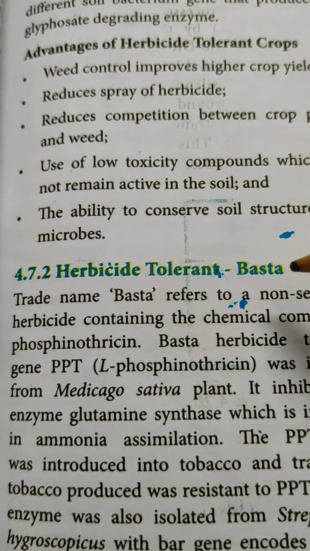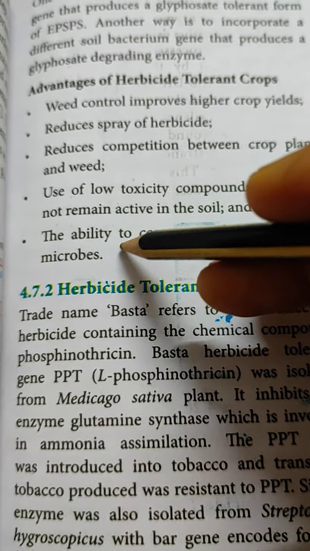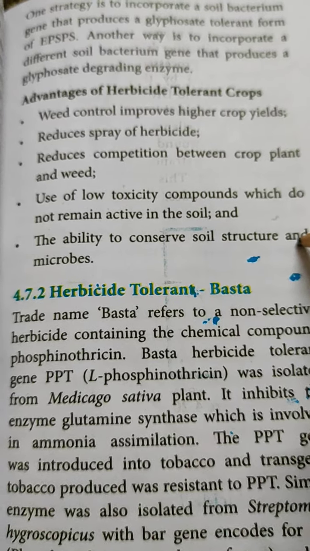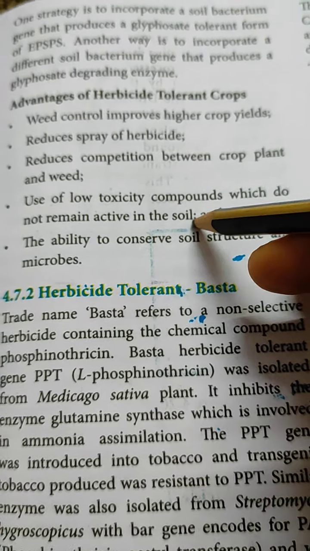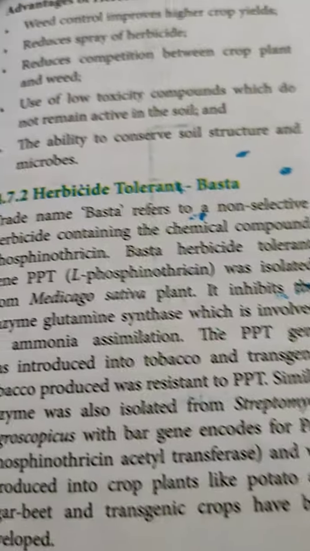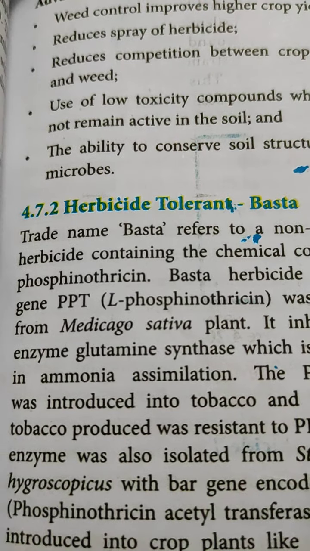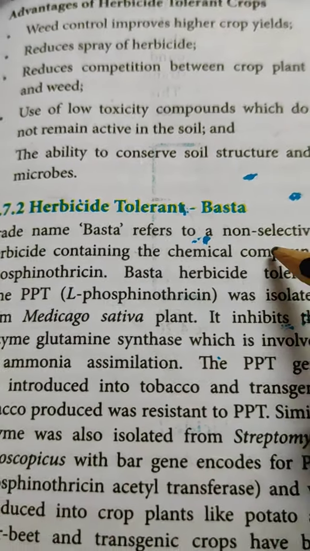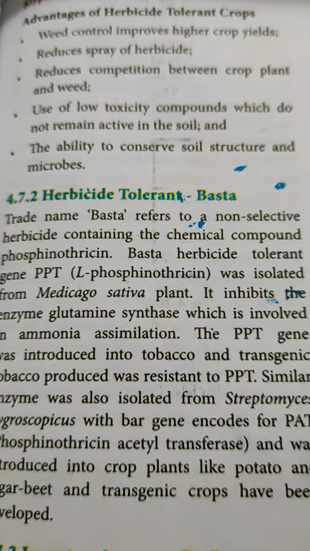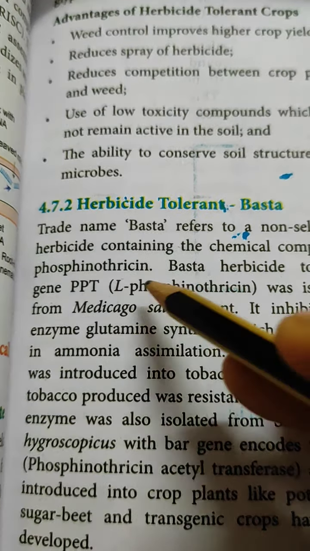And next one is the ability to conserve the soil structure and microbes. By using these substances, soil structure, fertility of the soil and soil microbes, which play an important role for the fertility of the soil, also can be maintained. Now next, another transgenic plant has been developed, that is herbicide tolerant Basta. Trade name Basta refers to a non-selective herbicide containing the chemical compound phosphinothricin.